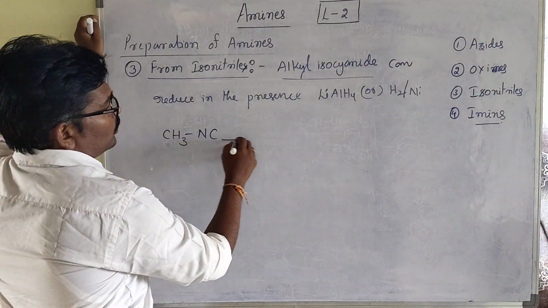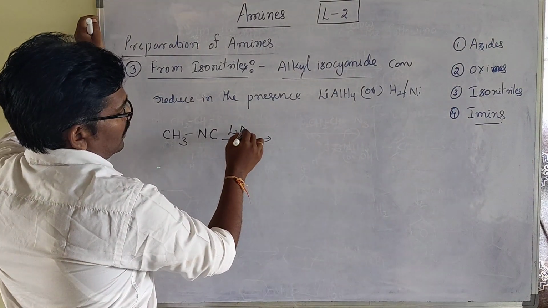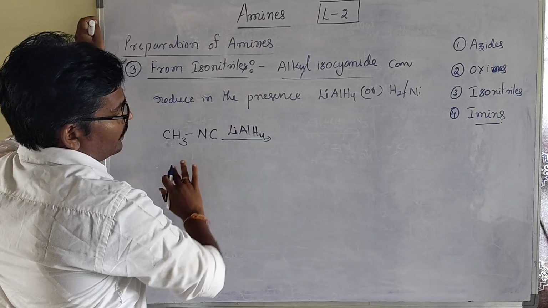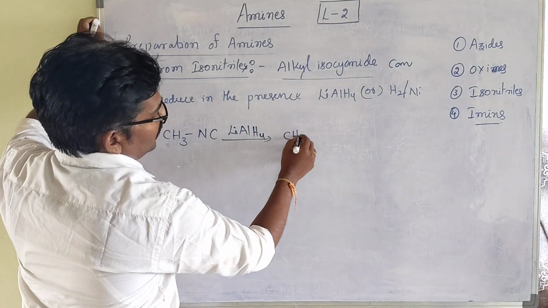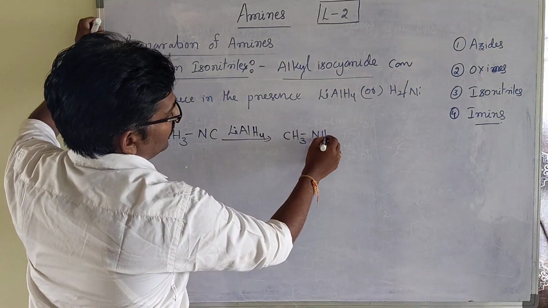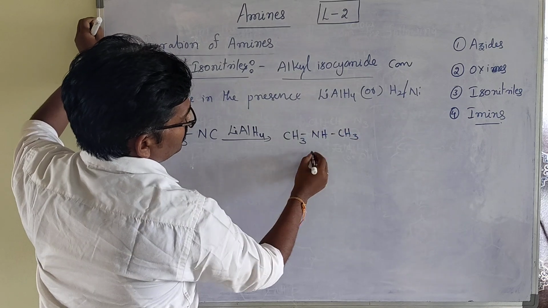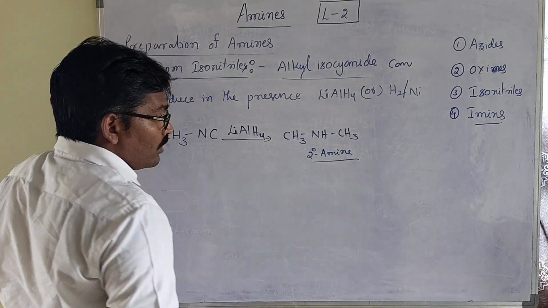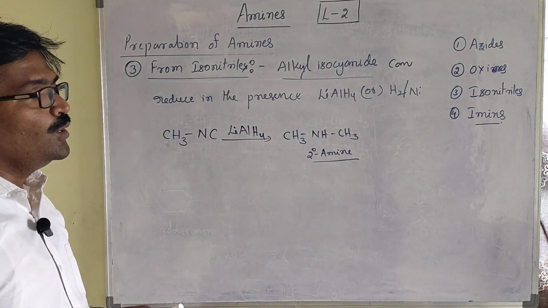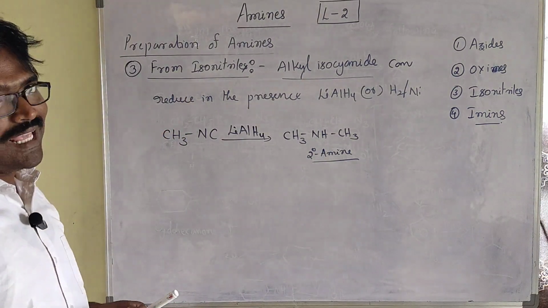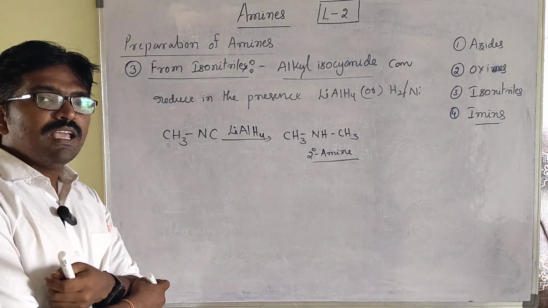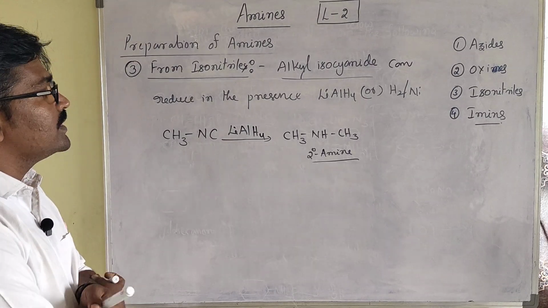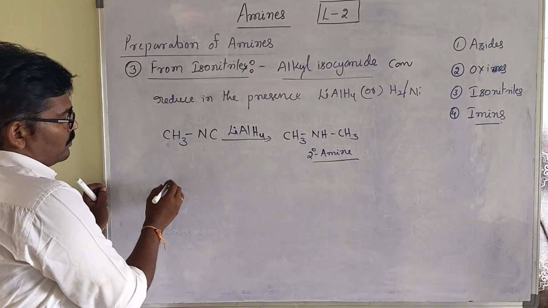In the lithium aluminum hydride, that will be converted into CH3-NH-CH3. This is what we are calling the secondary amine. Secondary amine will be formed when isonitriles are reduced. But if you take cyanides, nothing but nitriles, they can form only primary amines. Isonitriles can form secondary amines. Right, one more example.